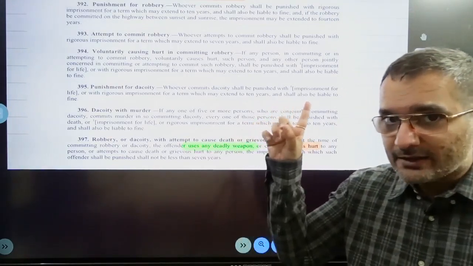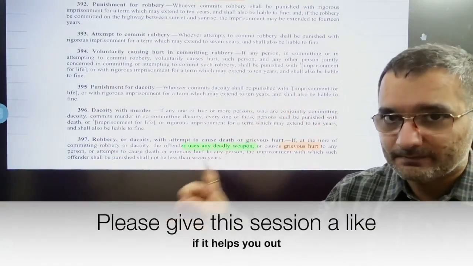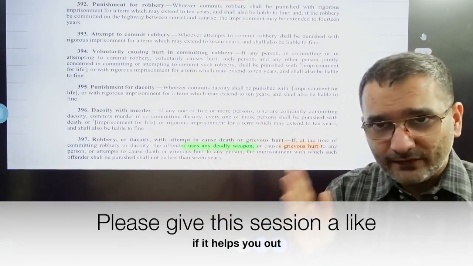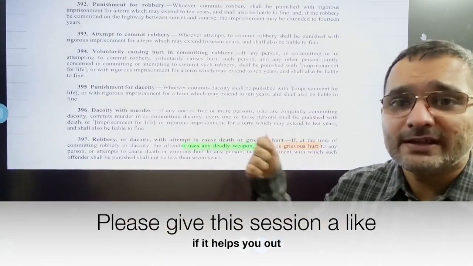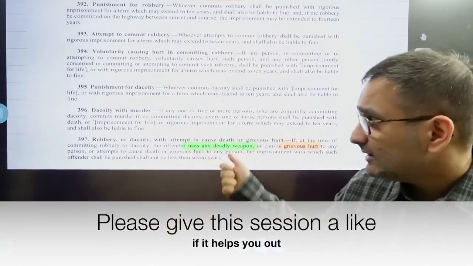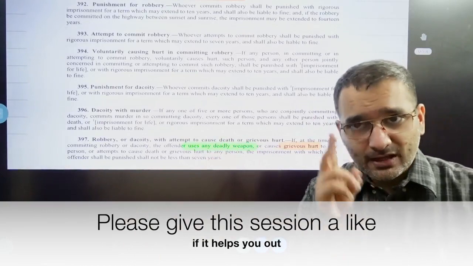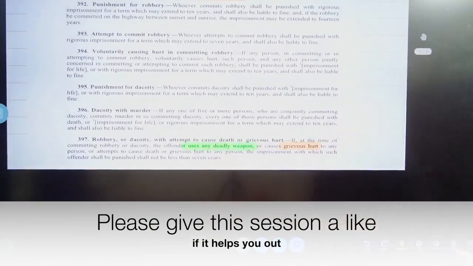Remember the crucial fact: Ganeshan stayed back in the car. All right, so A2 to A5 went in, they attacked a person, they snatched the bag away, they attacked the eyewitness as well, but he was staying back in the car. Keep that in mind and we'll take this discussion forward.